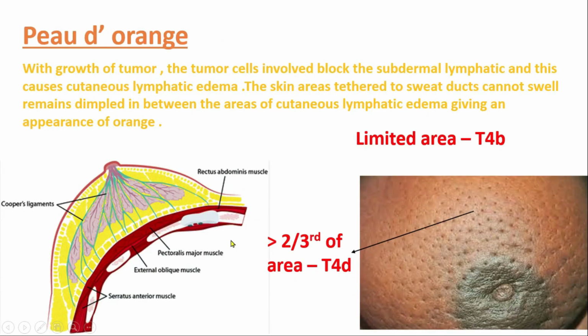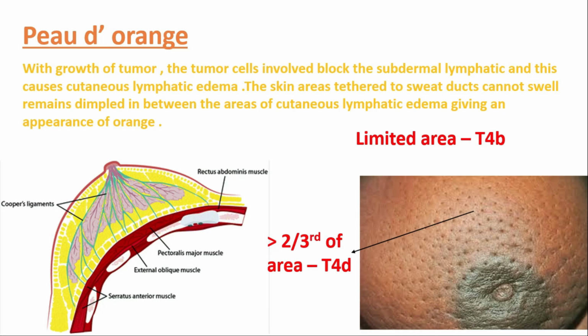Okay. Then the next skin abnormality is peau d'orange. What is peau d'orange? With growth of the tumor, the tumor cells block the subdermal lymphatics, and this causes cutaneous lymphatic edema. In cutaneous lymphatic edema, the skin area tethered to sweat ducts cannot swell and remains dimpled in between the areas of cutaneous lymphatic edema, giving an appearance of orange.